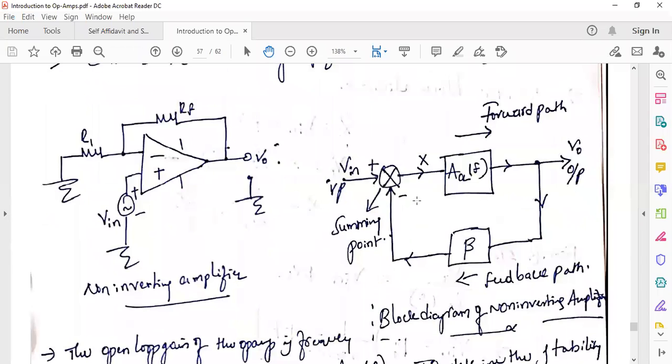What is the other name of transfer function? Anyone? Hello? Am I audible? Yes, sir. Right. What is the other name of transfer function? We already discussed it in control systems. What is the other name of transfer function? What is transfer function?